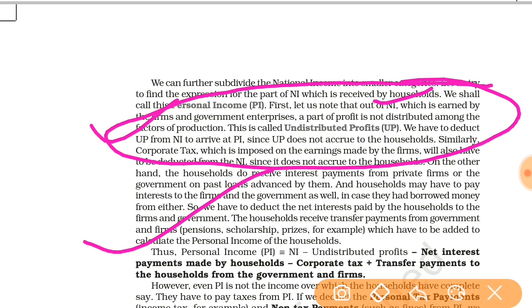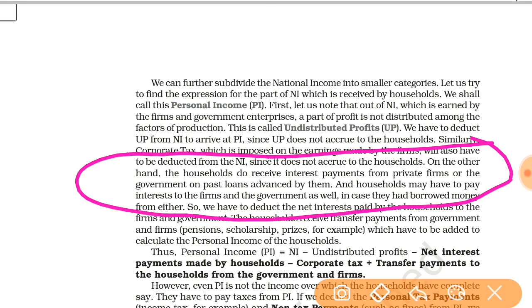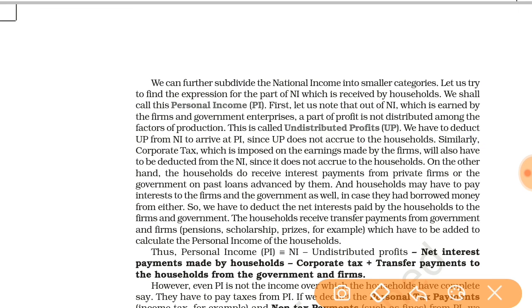And again here it is said that net interest payment is made by the household. So what is it? On the other hand, households do receive interest payments from private firms or the government on past loans advanced by them, and households may have to pay interest to the firms and the government as well in case they had borrowed money from either. So this is called the net. So we have to deduct this net interest paid by the household to the firms and government.